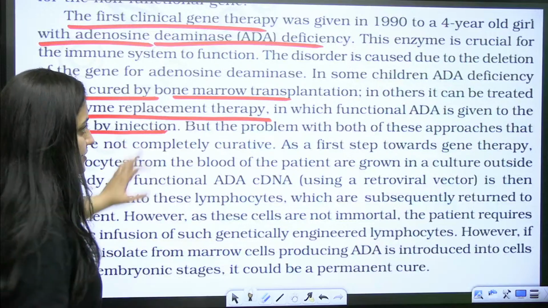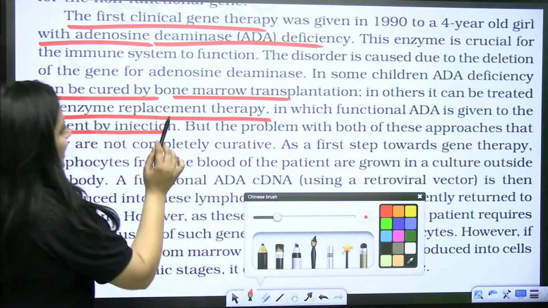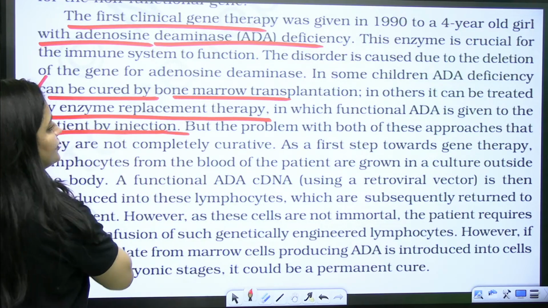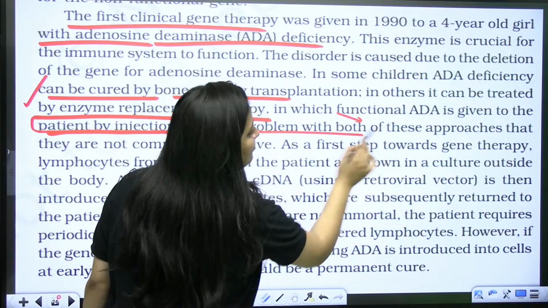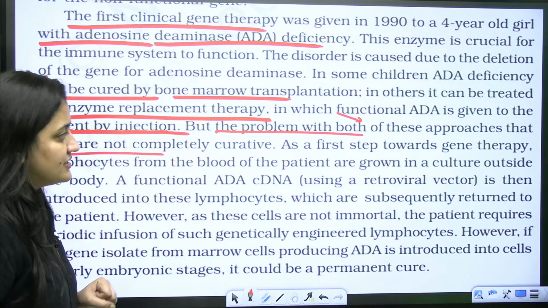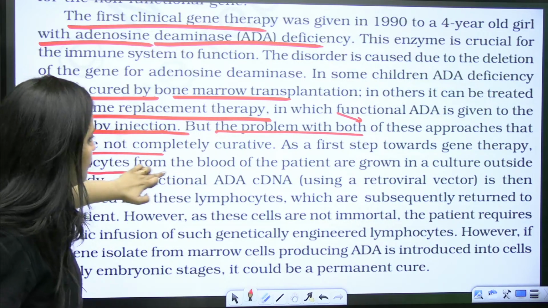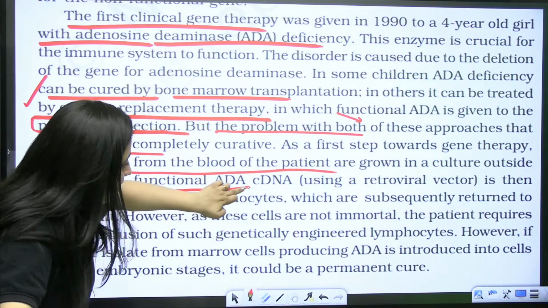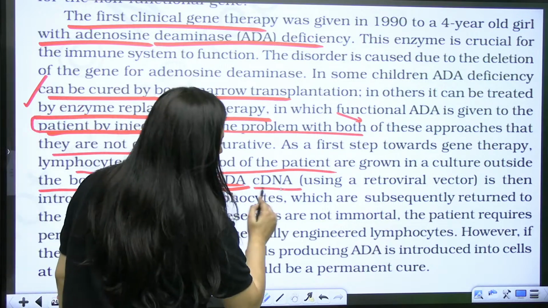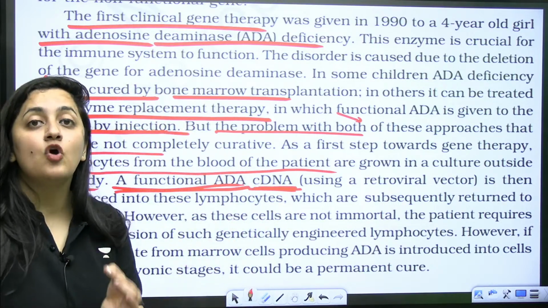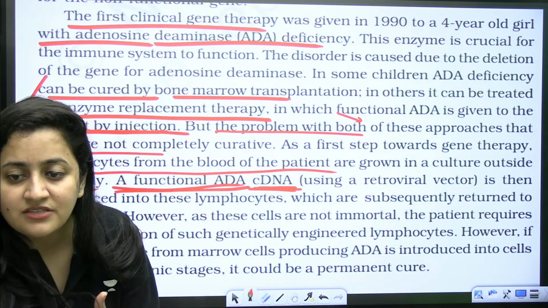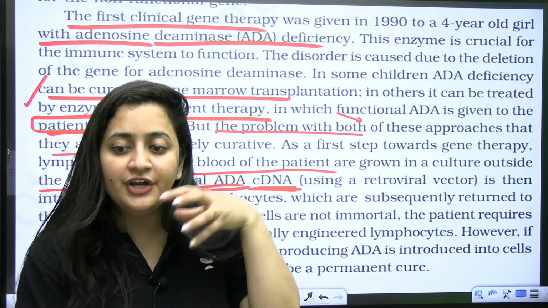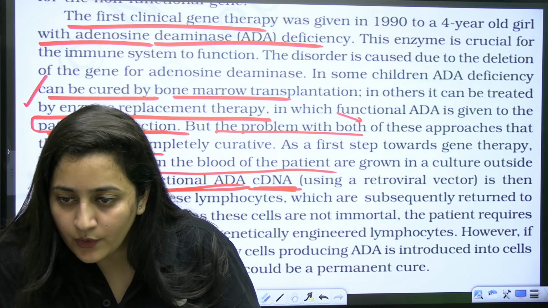So here you can see, just look at this part. In others, it can be treated by enzyme replacement therapy, in which functional ADA is given to the patient by injection. But the problem with both of these approaches is that they are not completely curative. So as the first step towards gene therapy, lymphocytes from the blood of the patient are grown in a culture outside the body. Then you see a functional ADA cDNA. So what is this cDNA? cDNA means complementary DNA, right? And disarm means basically the harmful genes will be removed, so that the virus cannot introduce harmful genes in our body.